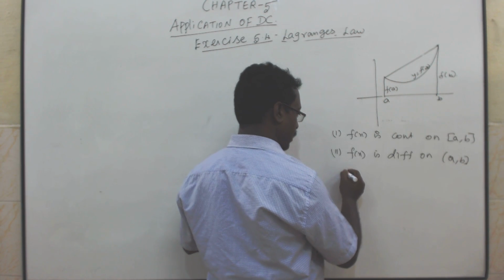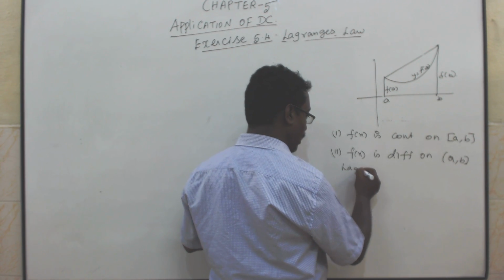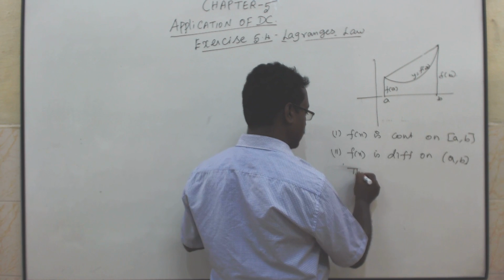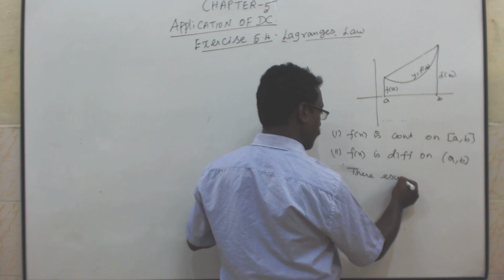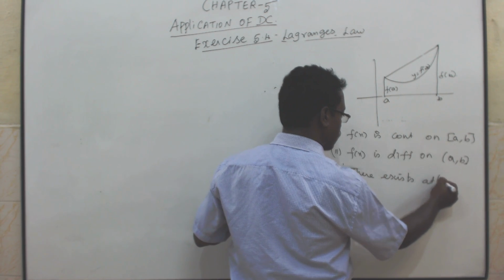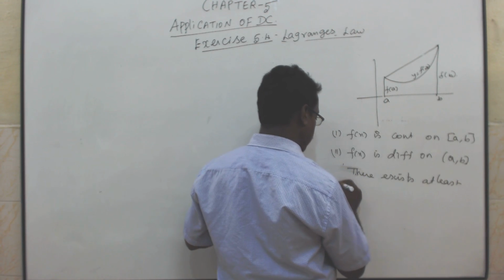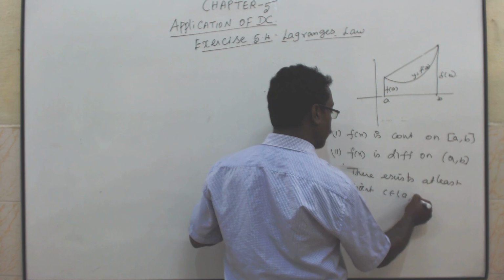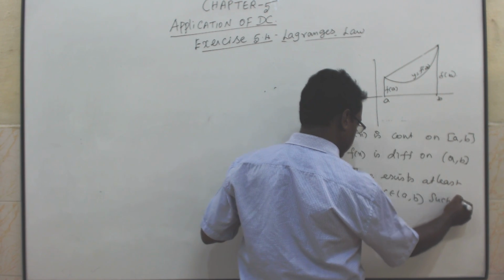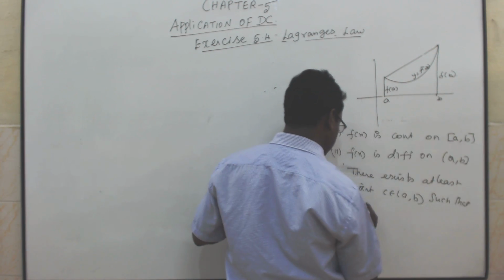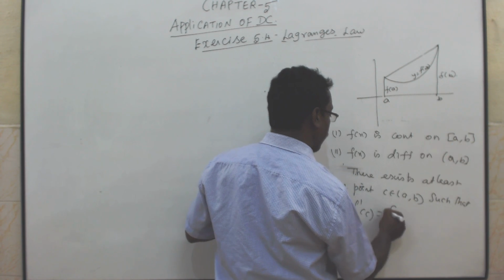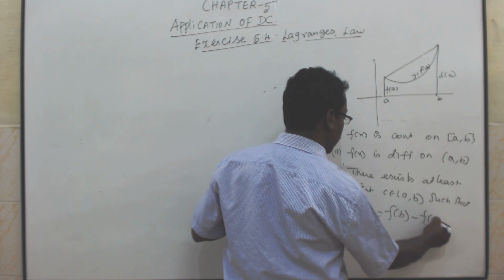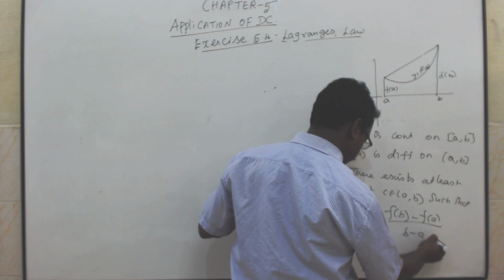Then, by Lagrange's law, there exists at least one point c belongs to (a, b) such that f dash of c is equal to f of b minus f of a by b minus a.